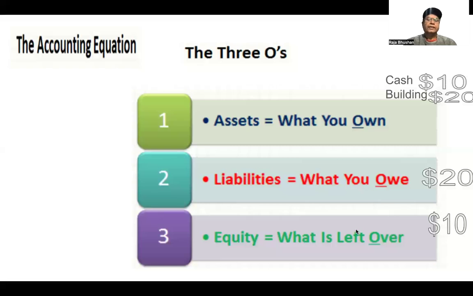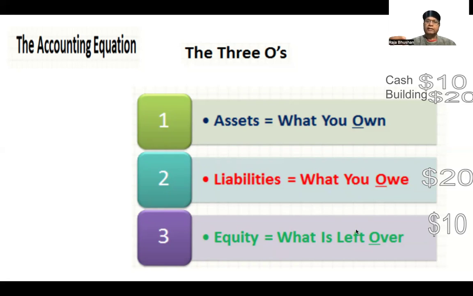Now you see that the business has borrowed $20 from third parties to buy a building, right? So you can see there is a change in the composition of assets, liabilities, and equity. Equity remains the same because the $10 which the owner has contributed has not changed. Cash has not changed because there is no transaction. The only change is in the liabilities, where the business has incurred $20. For what purpose? To buy a building.